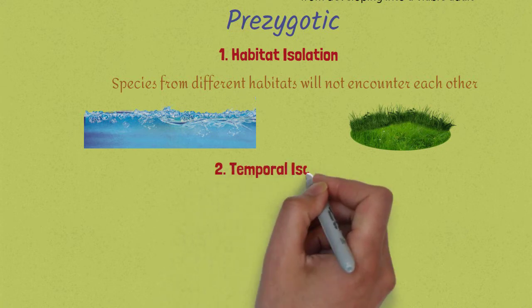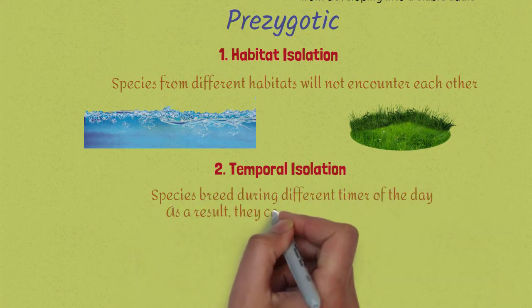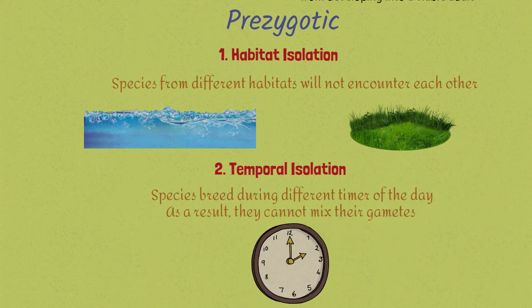The second type is temporal isolation. Species breed during different times of the day. As a result, they cannot mix their gametes and fertilize.